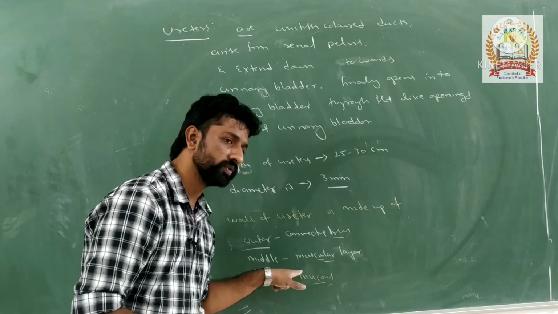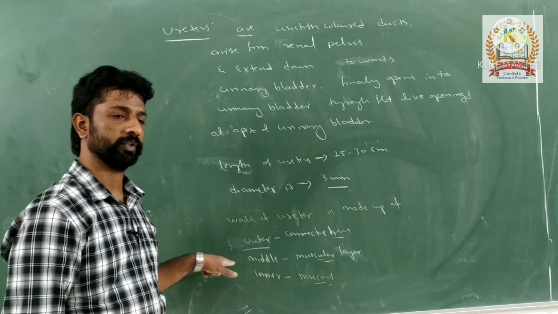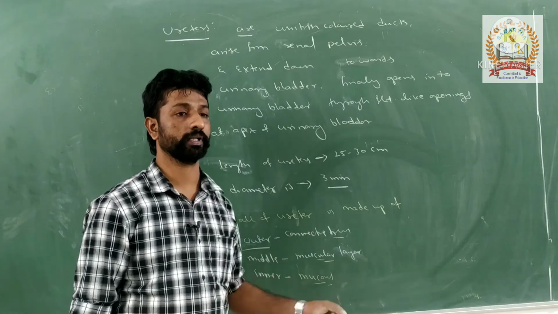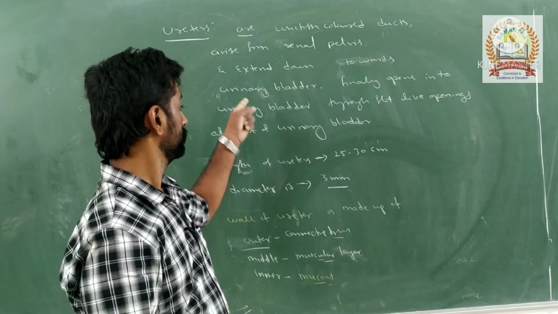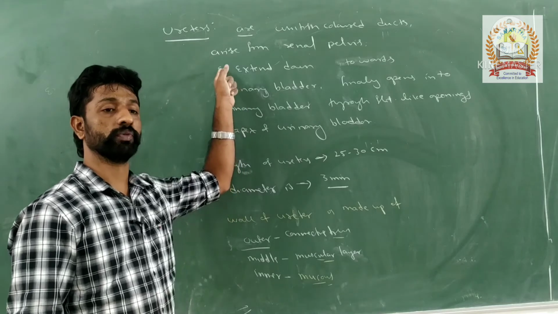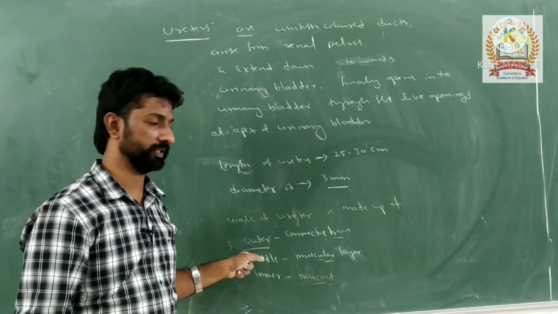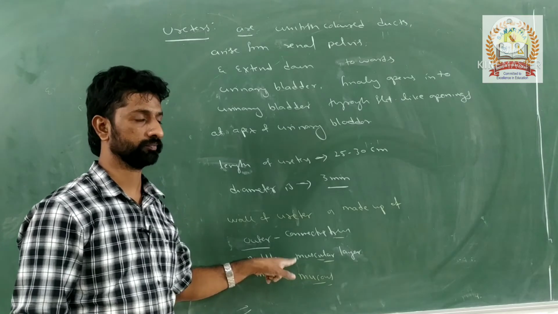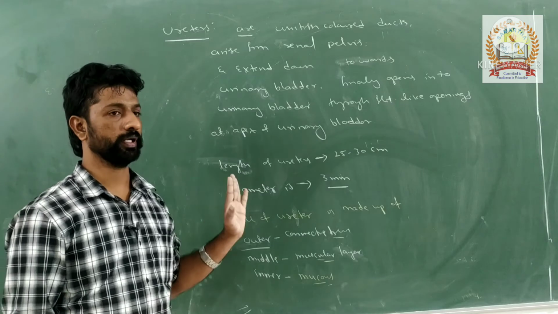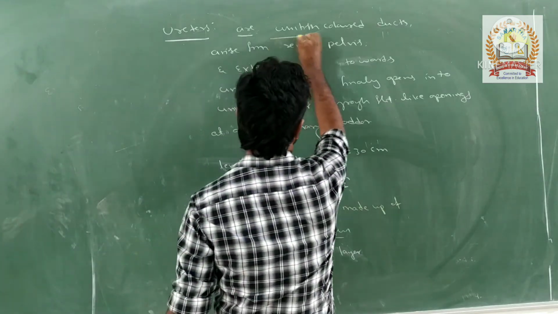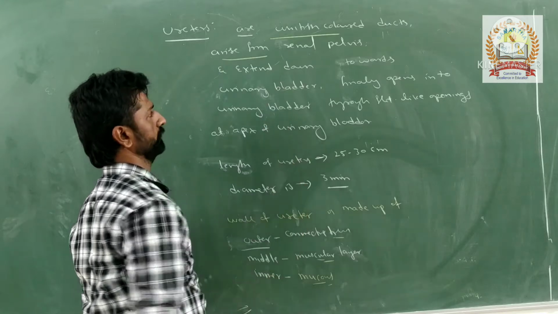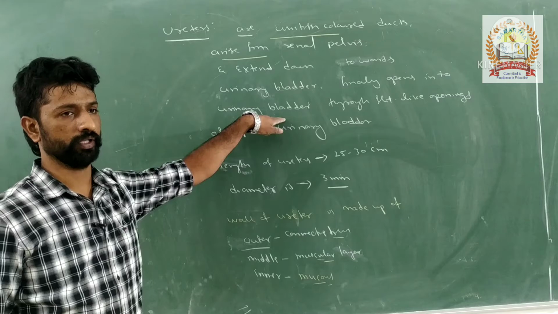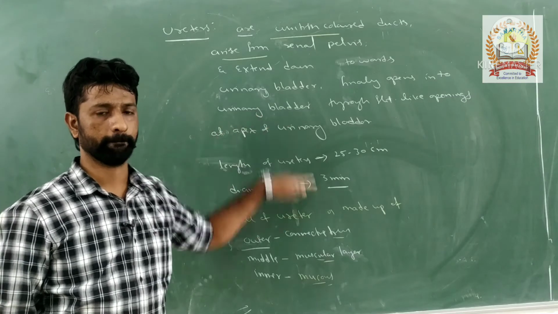Why is there a presence of muscular layer here? This muscular layer helps in continuous peristalsis in the ureters in order to carry the urine from the kidney to the urinary bladder. Any doubt in this one? This is regarding the one pair of ureters. And what is their color? They are whitish colored ducts which arise from the renal pelvis and extend up to the apex of the urinary bladder. Is it clear?